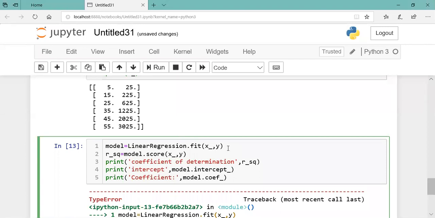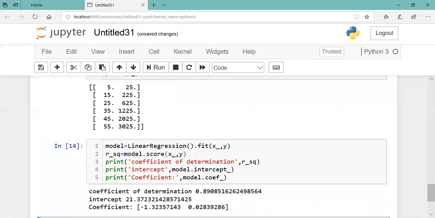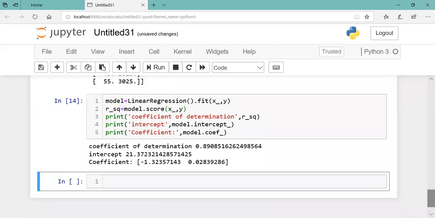Oh, this has to be like this. Okay. So polynomial is giving accuracy for that data set 0.89, little better than the previous. First one was giving 71, second one was giving 86. Now this is giving 89. Okay, and coefficients are these coefficients.